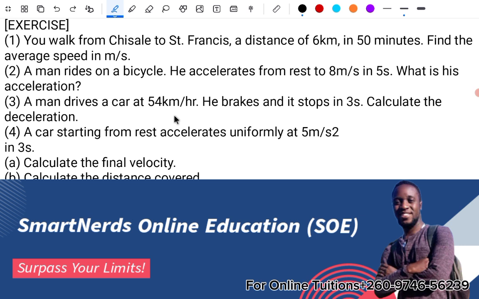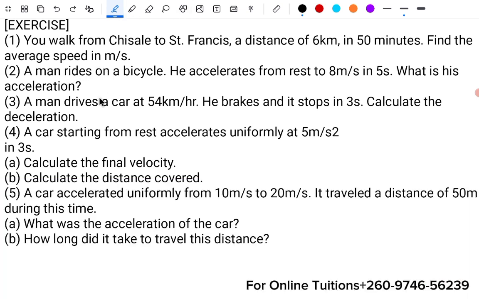Here we're looking at questions under accelerated linear motion, which we explained in our previous videos. So today we're just going to talk about some revision questions so that the topic can be well understood. We have this revision exercise and we'll be answering these questions.